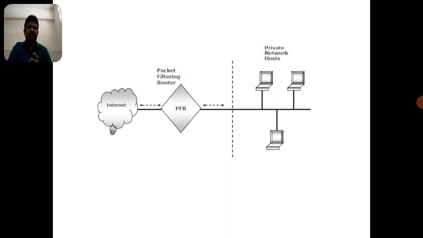In the previous class I discussed two or three times how firewalls filter the data: how they accept valid data and identify invalid data. That is done with the help of three types of firewalls. The first type is the packet filtering router, the second is the application level gateway, and the third is the circuit level gateway. These three are the types of firewalls.